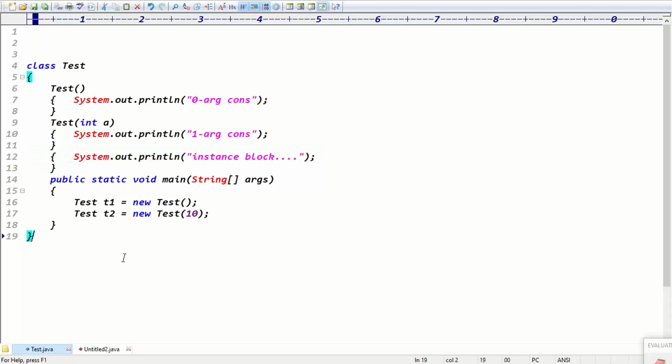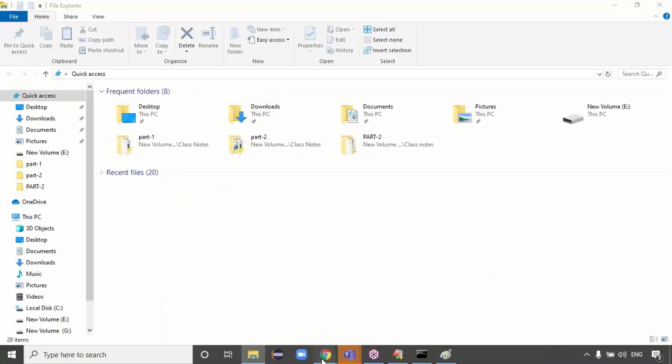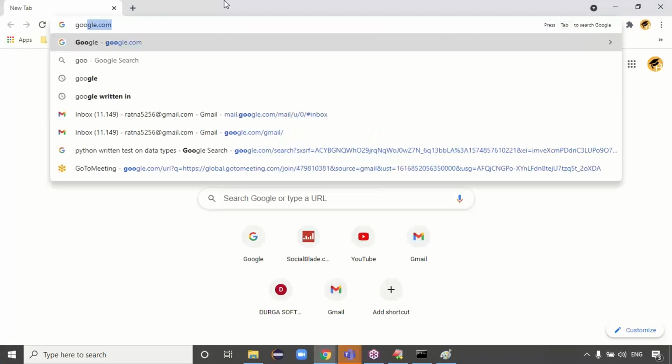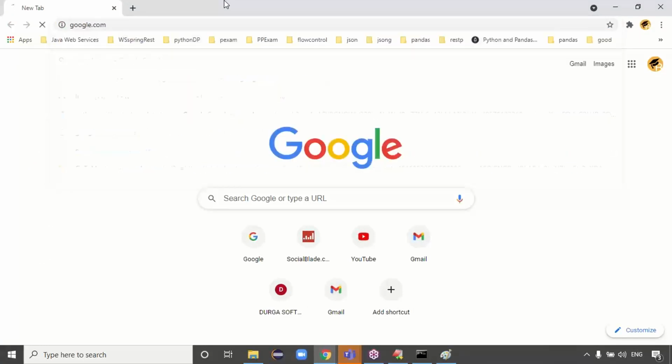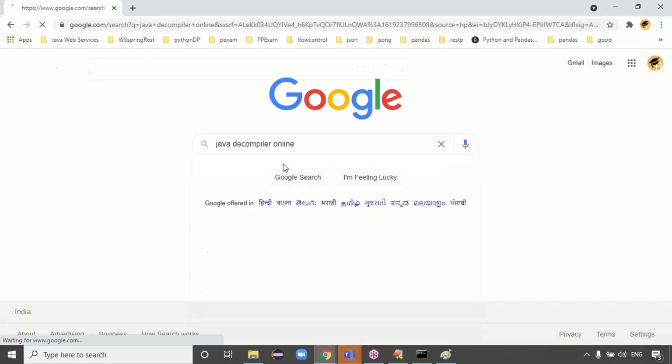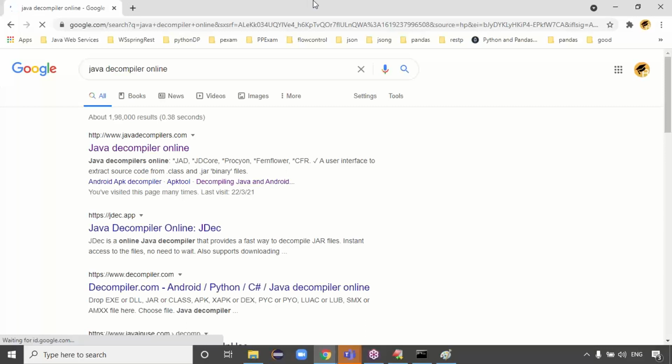If you want to see the .class file, I will show it. To show the .class file, go to Google and search for Java decompiler online. Java compiler converts the .java file to a .class file, right?